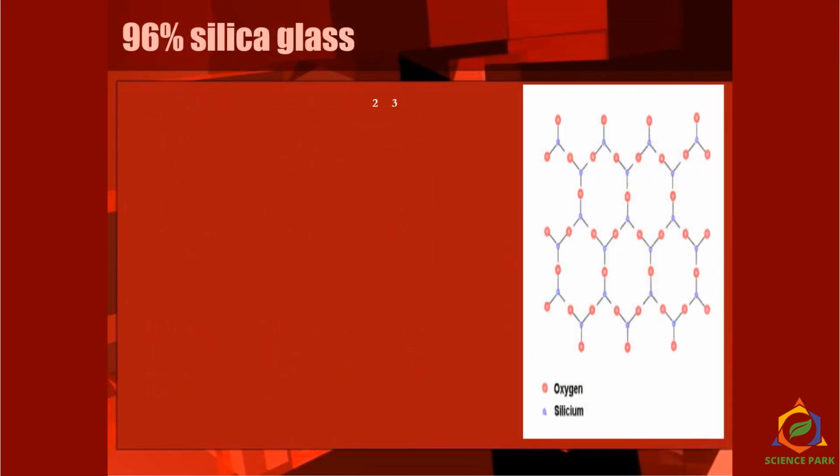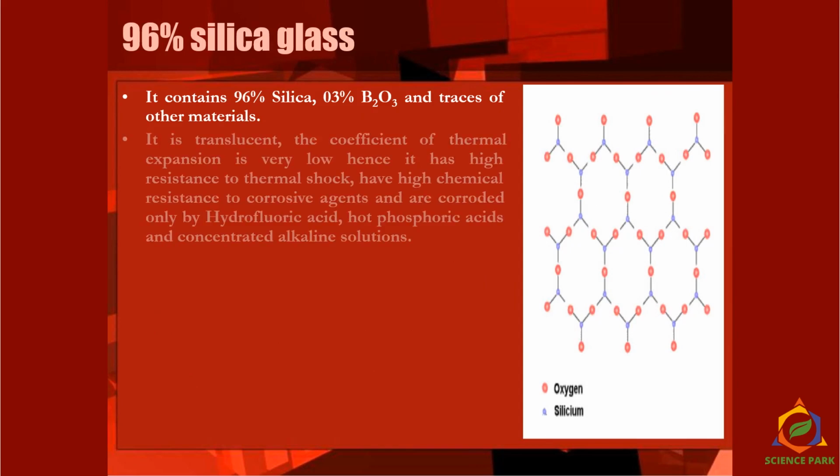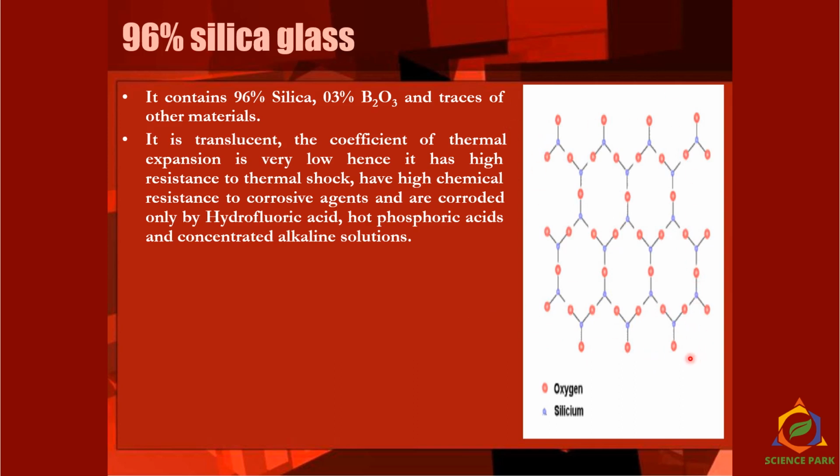Now 96% silica glass contains 96% of silica and boron oxide and traces of other materials. So this is the chemical structure of a glass. This is kind of a network. The red dots are all oxygens and the blue dots are all silicon. So these are polymers. So glass is a polymer. They are translucent, they are transparent.